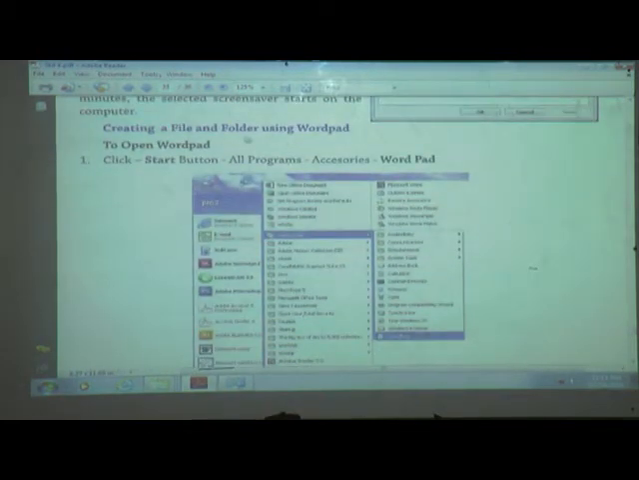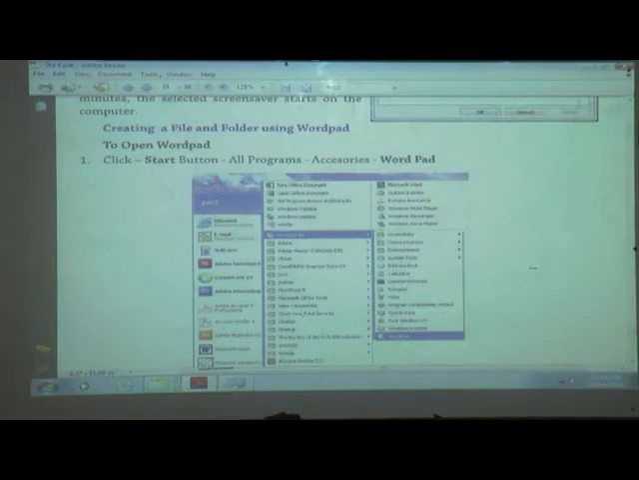Creating a file or folder using WordPad. We want to see about WordPad now, how to create a WordPad file. We studied about Microsoft Excel, Microsoft Word, Microsoft PowerPoint. Now we will see about WordPad, how to create a WordPad file. WordPad is also for writing, but it is not like our Microsoft Word, and it is an advanced feature of Notepad.